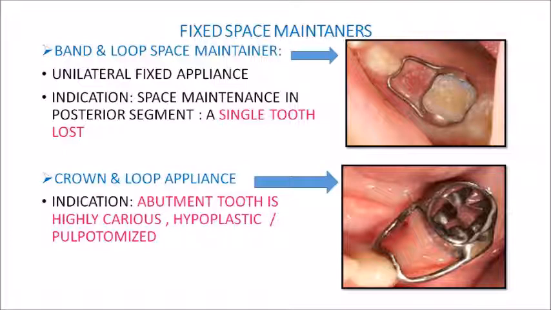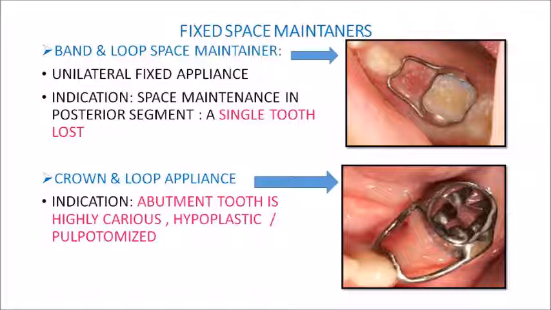First we will discuss the band and loop space maintainer. Please look at the picture. We can see that the adjacent abutment tooth, which might be your second deciduous molar or your permanent first molar, is banded, and there will be a stainless steel loop extending mesial to it, covering the extracted tooth portion.